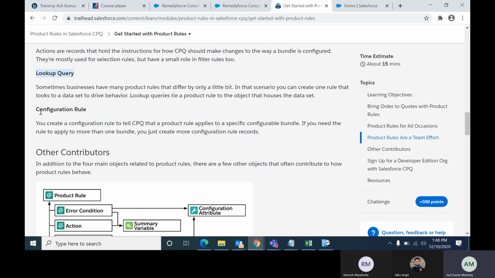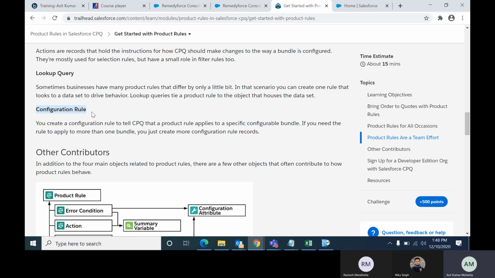Okay, now configuration rule. If you are applying the product rule to any bundle, you can associate that bundle with this product rule using the configuration rule. So configuration rule will only be used in the case of a bundle. This rule applies to any specific configurable bundle. So remember, configuration rule is always used in the case of a bundle, not for a standalone product. When you associate any product rule with any bundle, remember you should use the configuration rule.